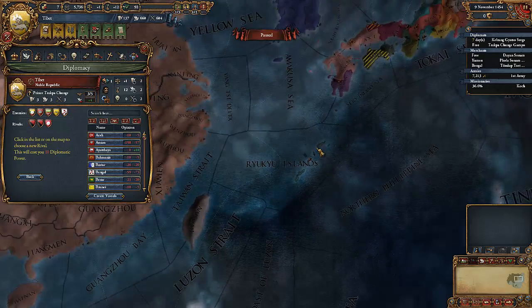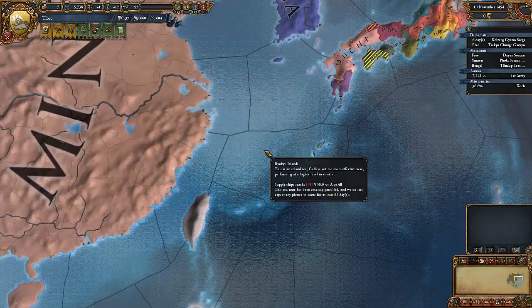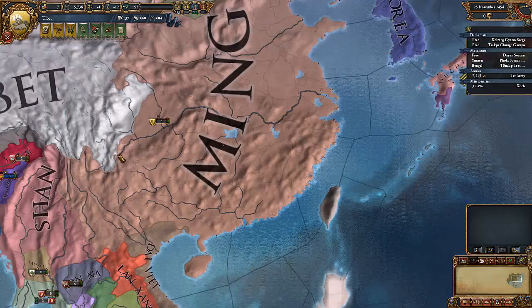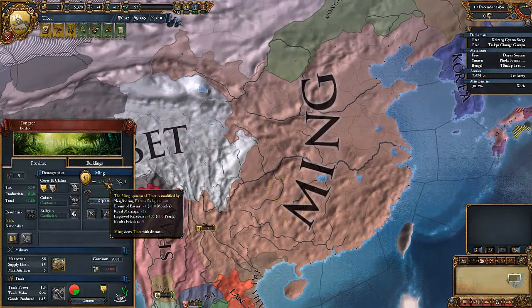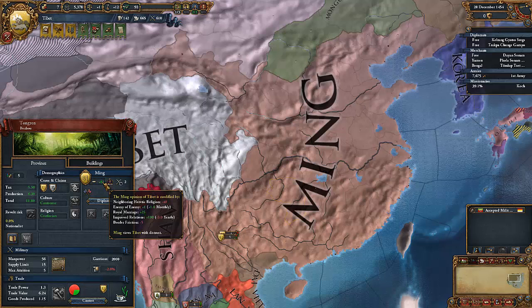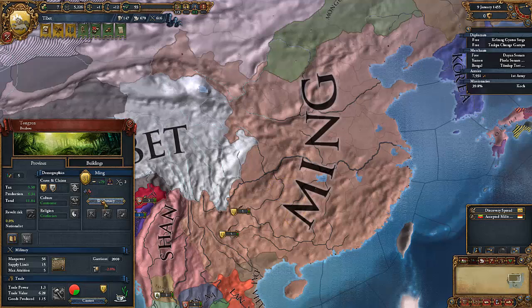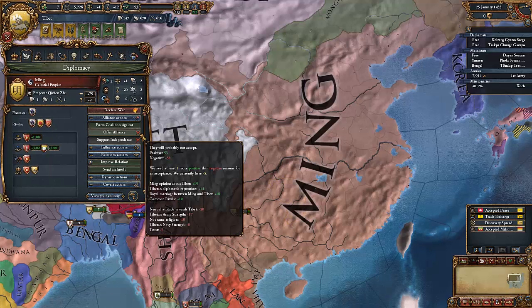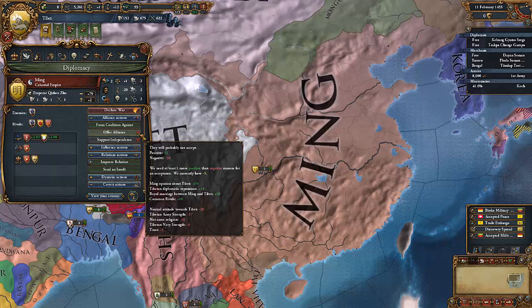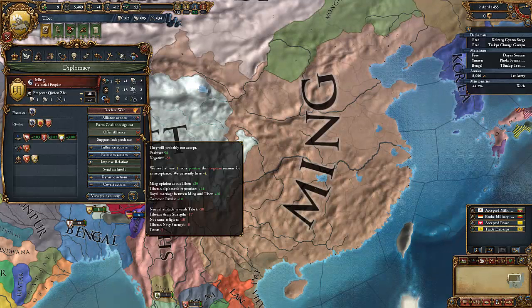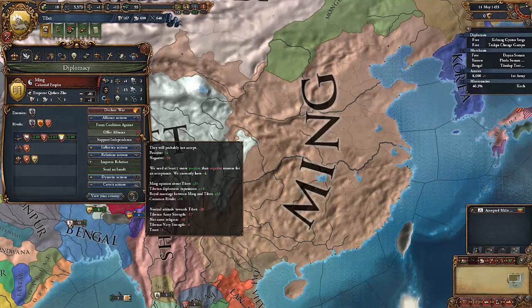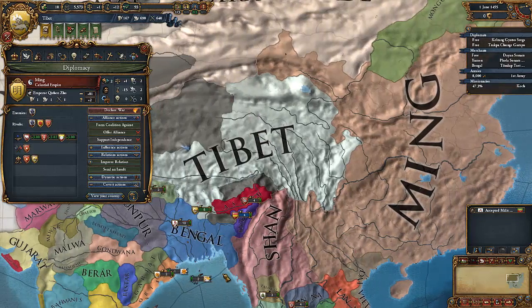Ryukyu. So if we go and rival Ryukyu, we lose 10 diplomatic points, but we'll start getting a positive opinion modifier with Ming. This modifier goes up to, I believe, 25. So if we can keep Ryukyu as an enemy, eventually Ming will want an alliance with us. Unfortunately, Ming thinks we're kind of untrustworthy, which is quite unfortunate.